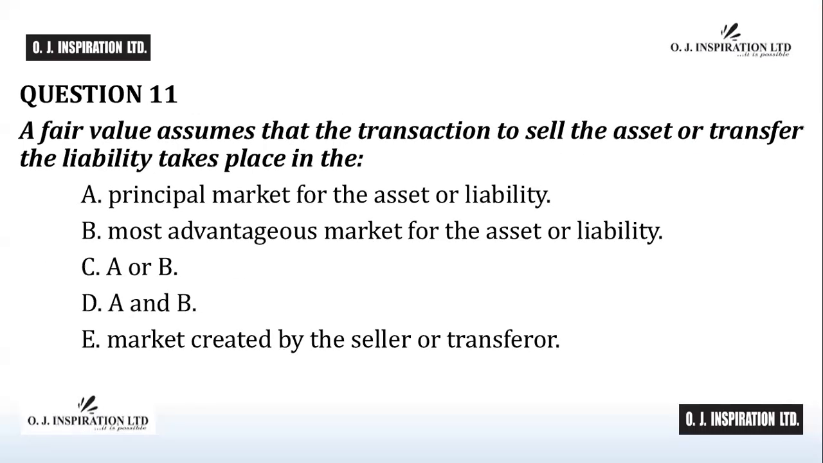Question number 11. A fair value assumes that the transaction to sell the asset or transfer the liability takes place in the A. Principal market for the asset or liability. B. Most advantageous market for the asset or liability. C, A or B. D, A and B. E, market created by the seller or transferor. Time counts.